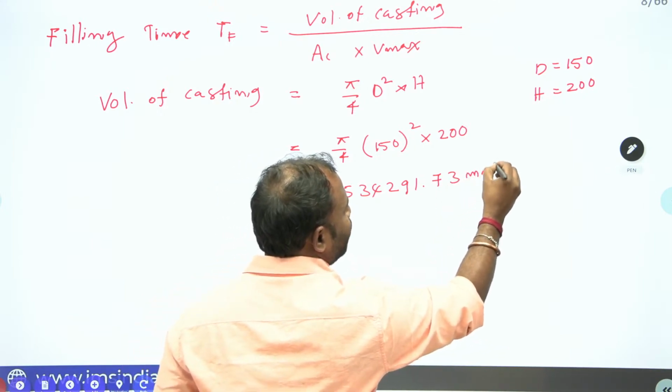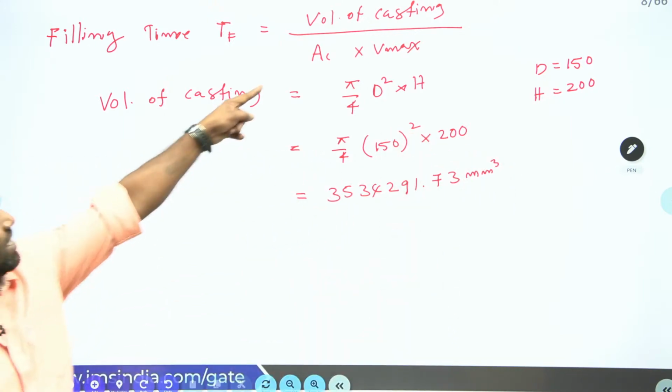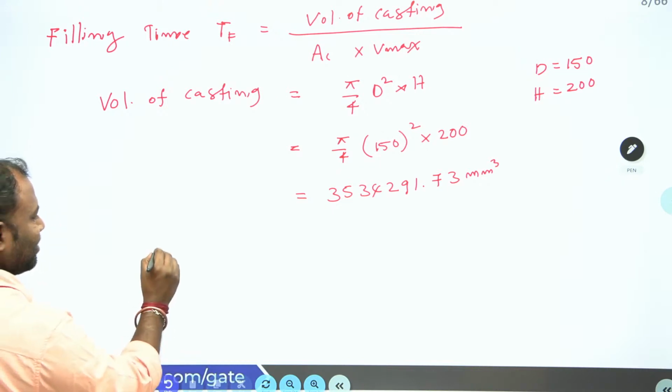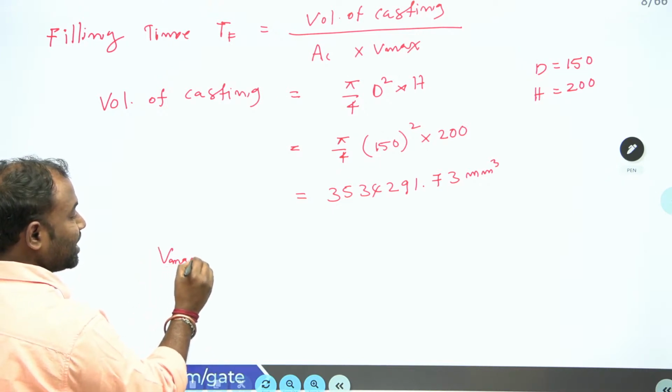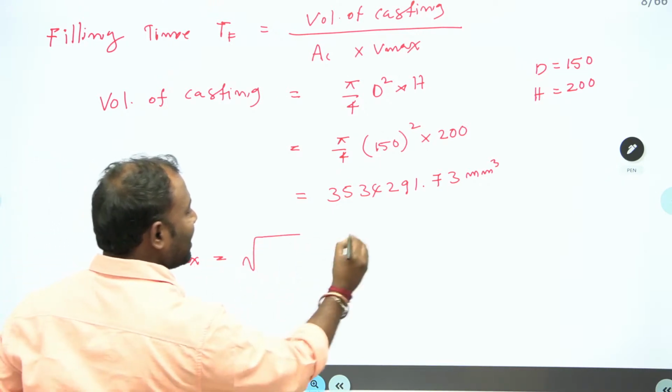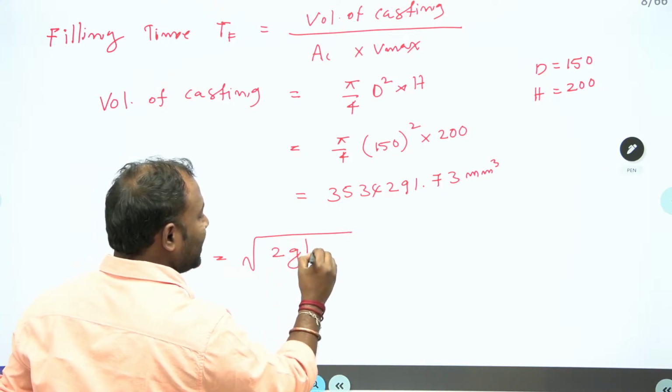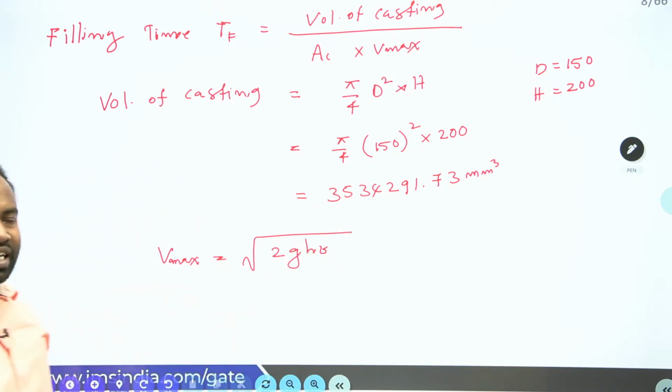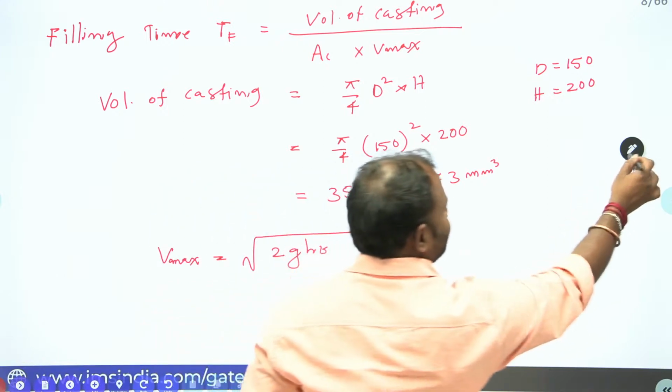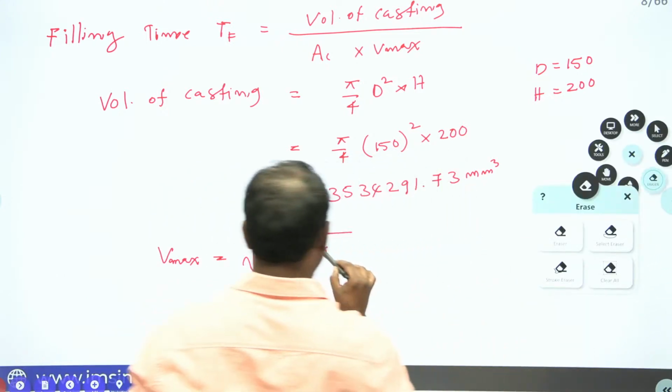Next, decide Vmax. Vmax is equal to, as we just discussed, 2 root g ht. It is 2 root g ht, guys.